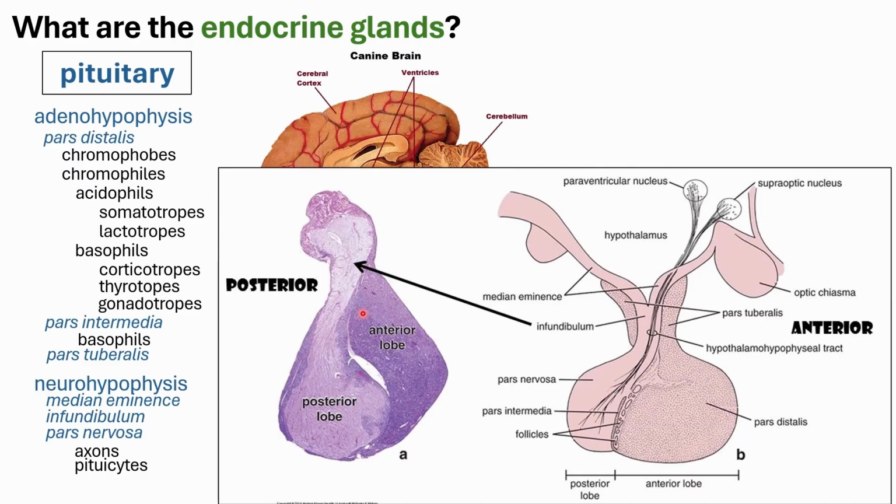And then you would have your pars distalis here and the pars intermedia here. So you will see that the pars intermedia is actually very closely located to your neurohypophysis. Okay?